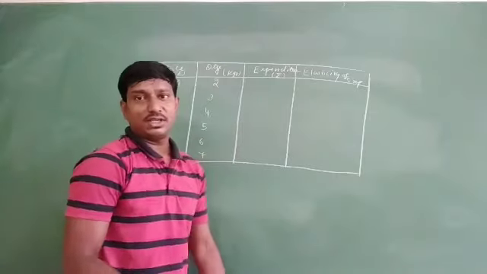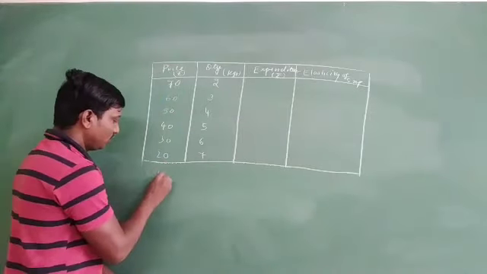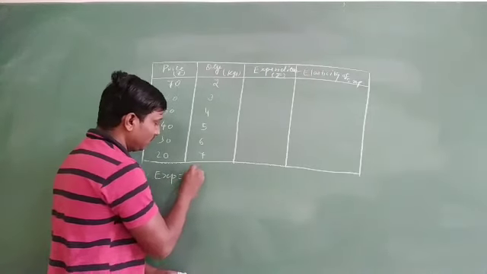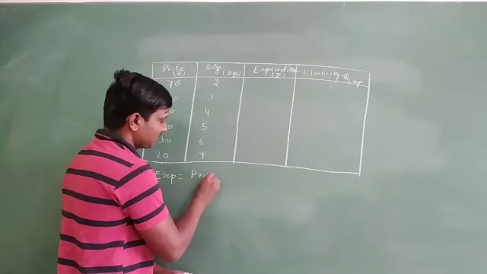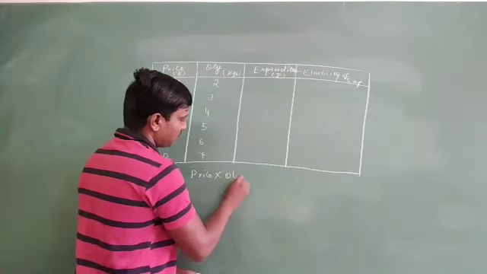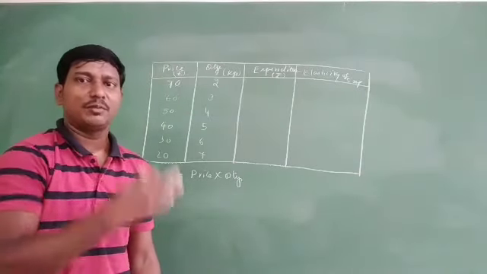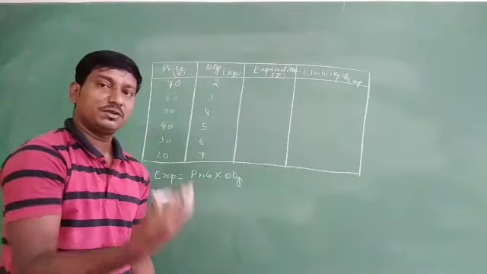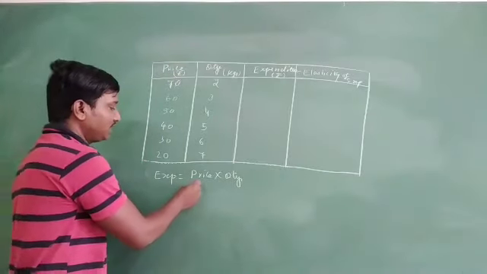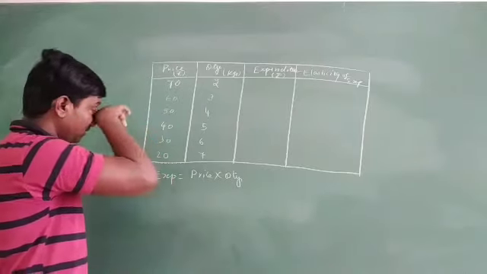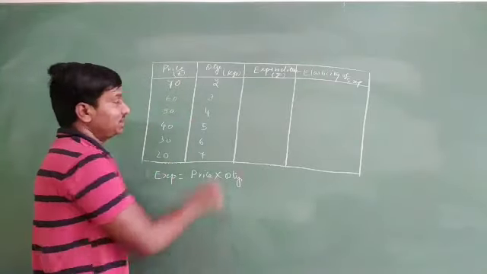Well, so come to the expenditure. How do you find the expenditure here? So expenditure can be calculated. Expenditure is equal to price into quantity. So at what price, how many quantities we are going to purchase, that amount we are going to spend. So how much amount we are going to spend, that is the expenditure here, and that is price multiplied by the quantity that we are going to purchase.